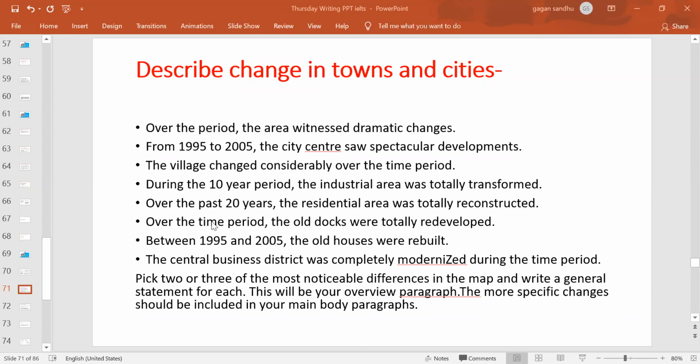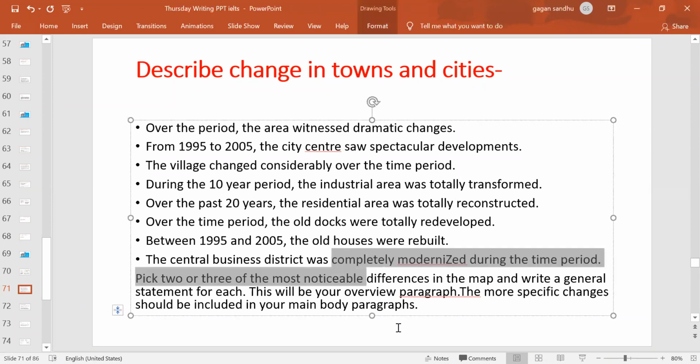And if you feel any diagram is similar to these examples, you can even use the same pattern. Just change the years according to the picture. Maybe change the 10-year period to 20 or 30, depending on the years mentioned, and the name of the area. It can be the park which was transformed, or the residential area which was totally transformed, right? So according to the diagram, you can just fix a few things here and there, and keep in mind that this is how I can write the overview, right?